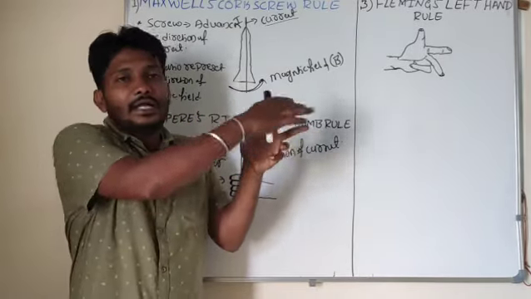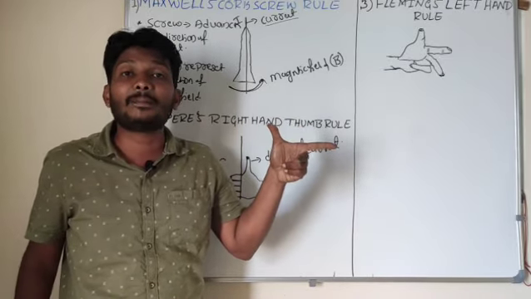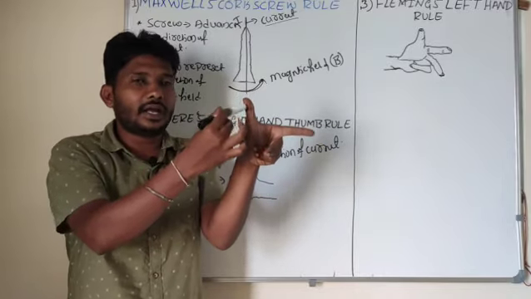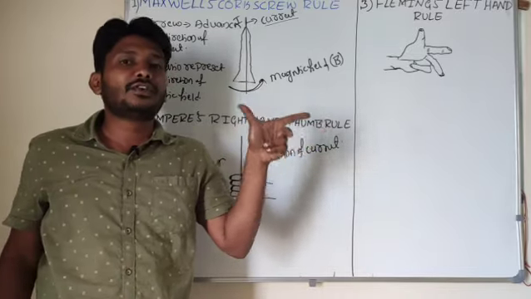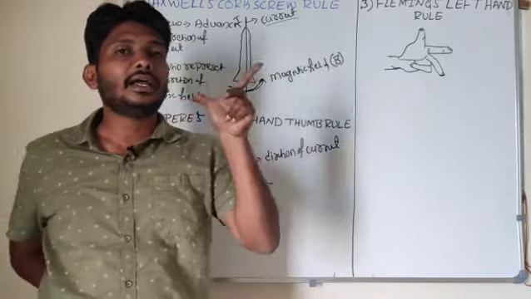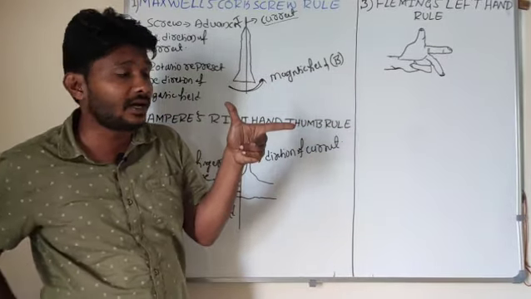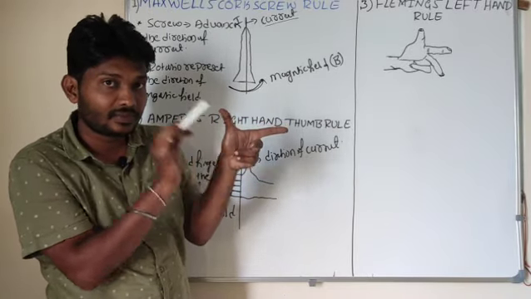First I want to stretch the first three fingers of the left hand in perpendicular directions. These three fingers are in perpendicular directions. Look here, this is perpendicular to this. After stretching the first three fingers in perpendicular directions, this is the thumb, this is the forefinger and this one is the middle finger, right?